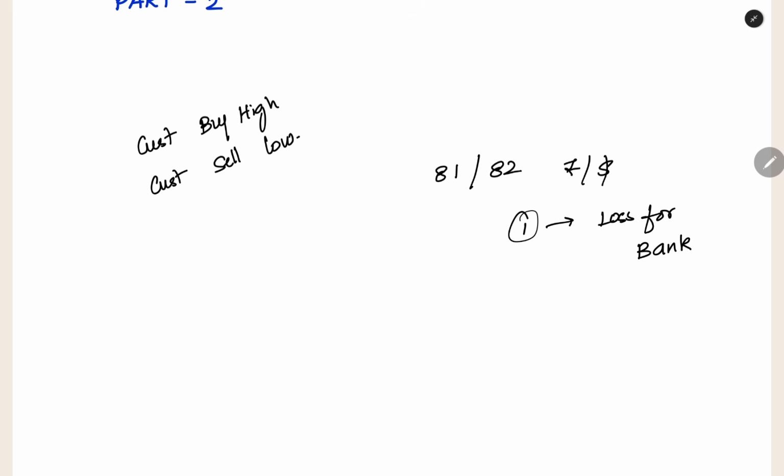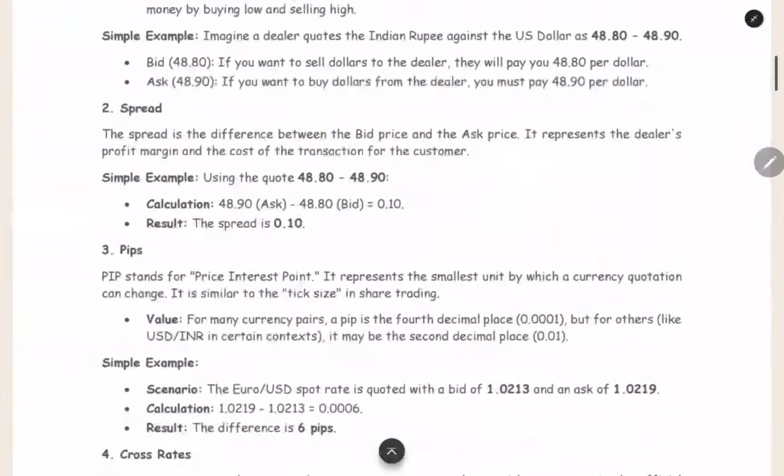When you go to the bank and give $1 to the bank, they will give you only 81 rupees. But when you try to purchase $1 from the bank, they will charge you 82 rupees. When you go for buying, they will ask 82 rupees from you. But when you go for selling a dollar, they will give you only 81 rupees. This 1 rupee is the profit for the bank. So that is what you have to see.